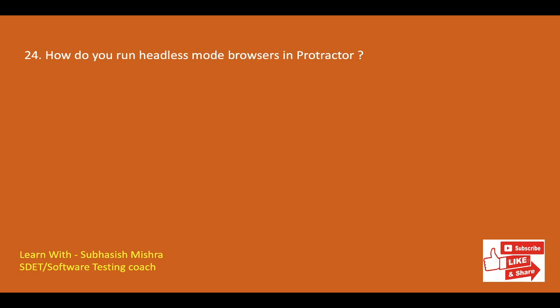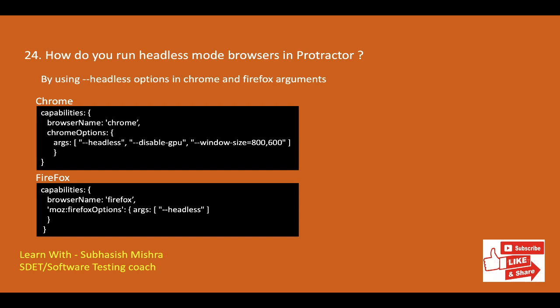How do you run headless mode browsers in Protractor? We can do it by using headless options in Chrome and Firefox arguments. We can achieve a headless Chrome browser by using arguments. You can see for Chrome we can pass this kind of arguments in our conf.js file, and similarly for Firefox you can also pass this setting, these arguments as headless, and you can set up the headless mode.